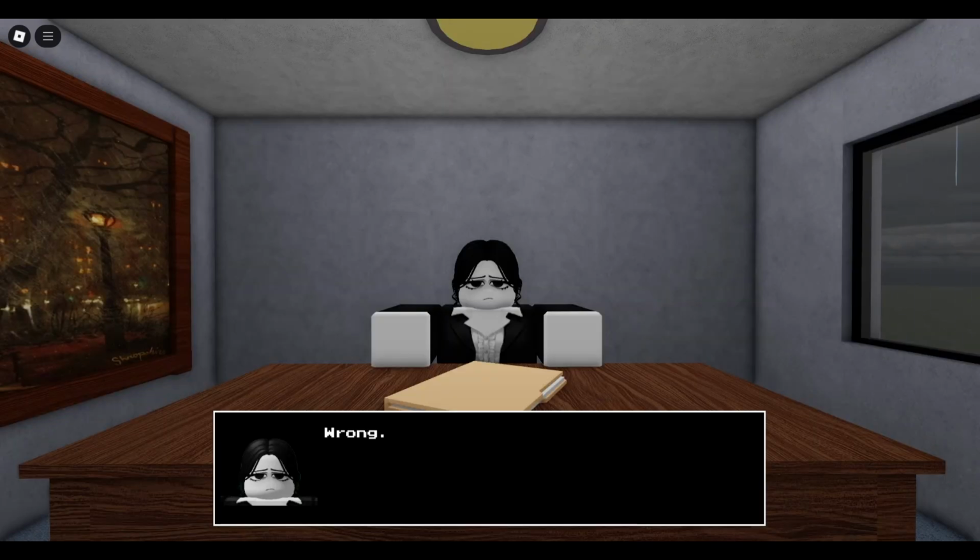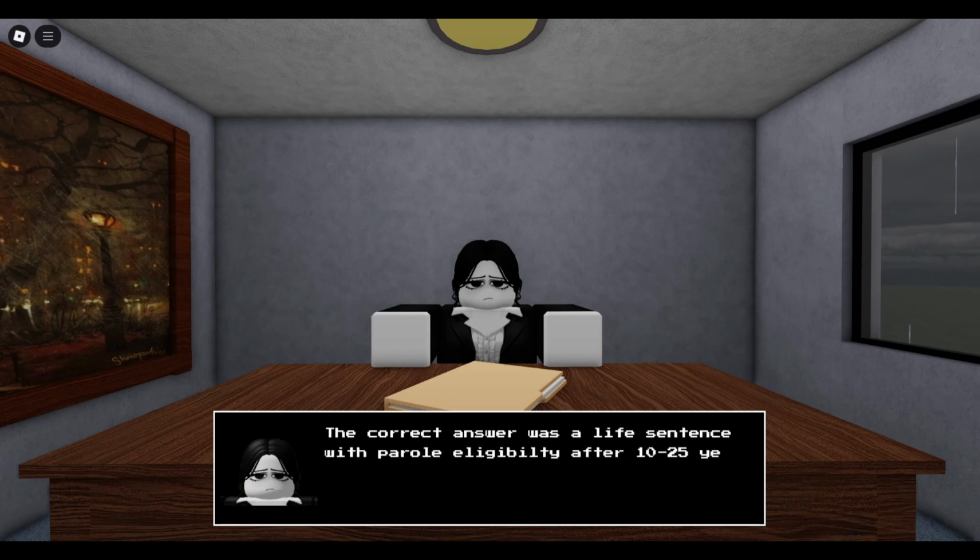Wrong. God dang it! Are you kidding me right now? Was it medium sentence? The correct answer was a life sentence with parole eligibility after 10 of 25 years. Oh god, everything is red and there's new notes.